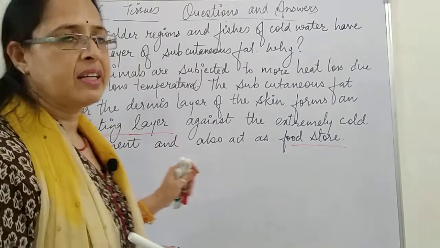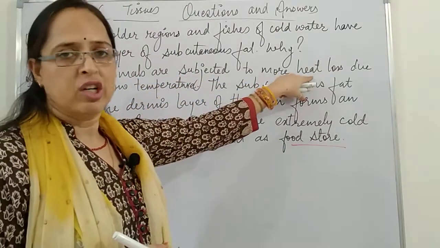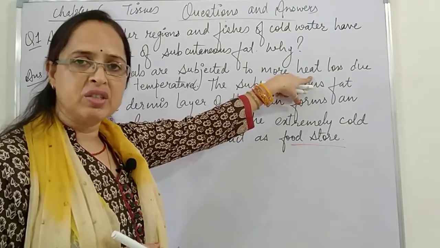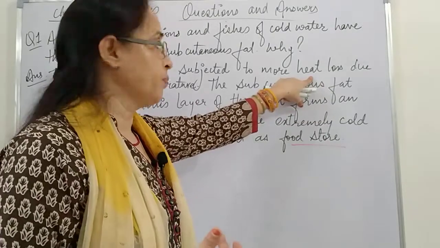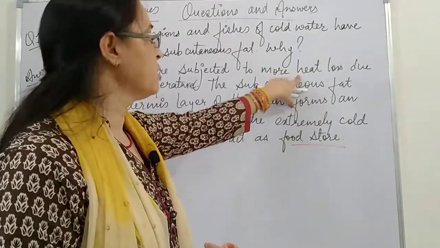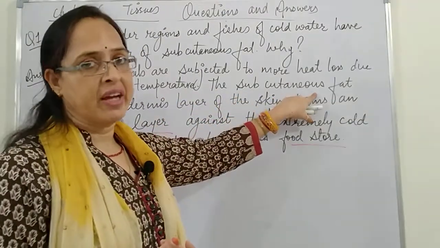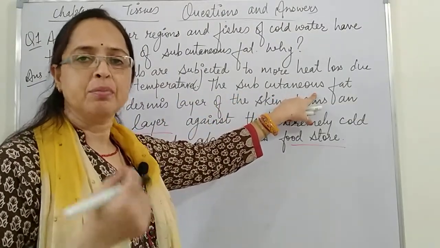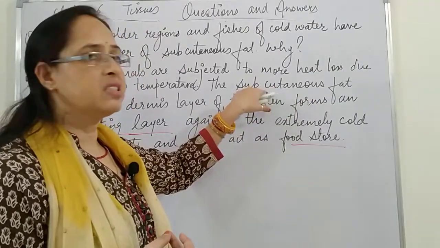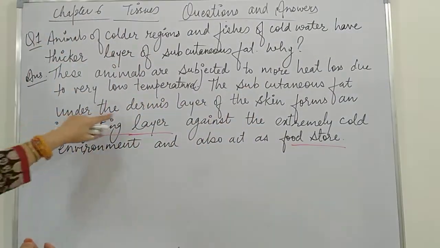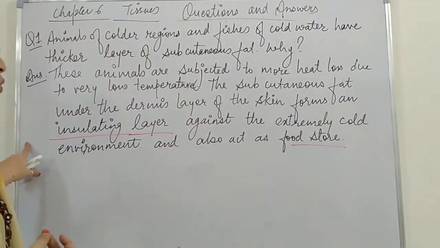Now just have a look at the answer. These animals are subjected to more heat loss because they are living in low temperature, and body heat keeps their bodies warm. The subcutaneous fat, that means the fat lying below the skin under the dermis layer, forms an insulating layer.